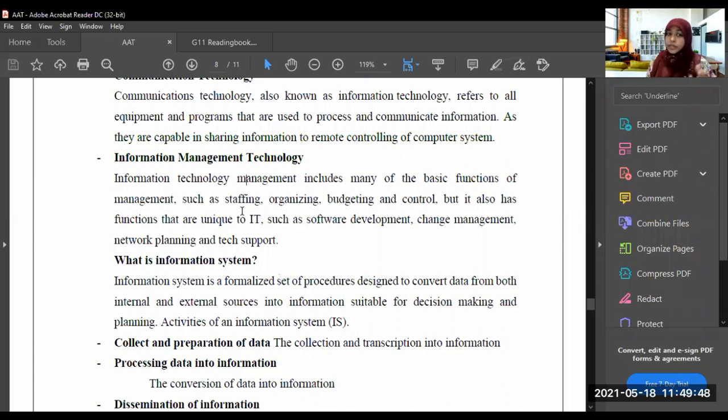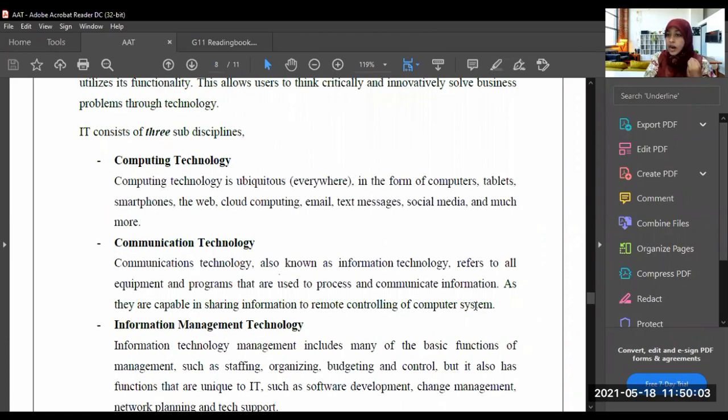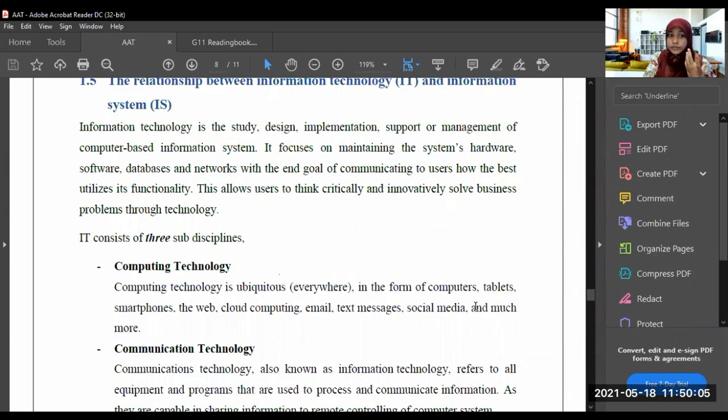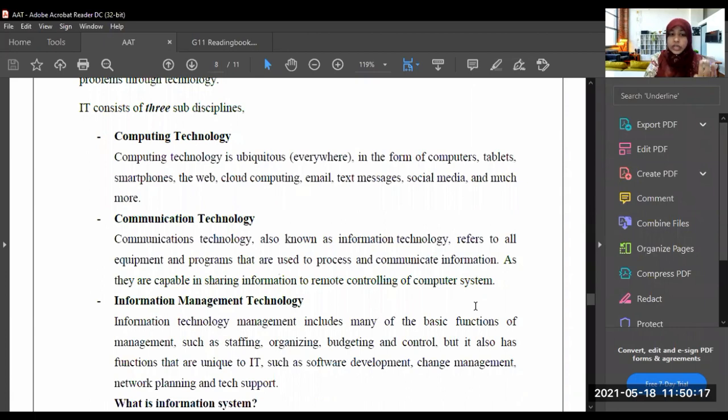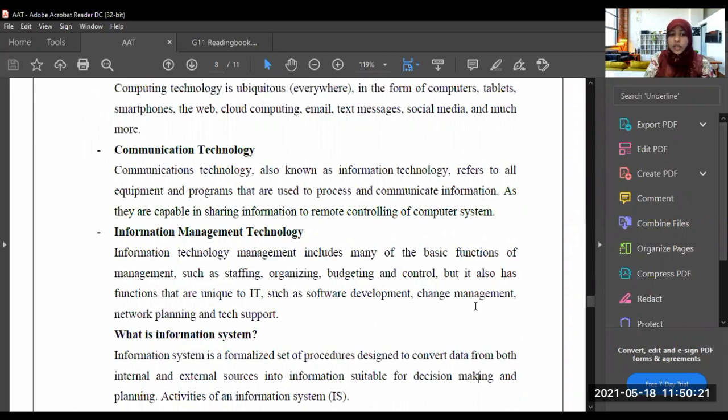Change management, network planning, tech support, all these things are included in information management. Now we have learned the three sub IT disciplines: computing technology, communication technology, and information management technology.